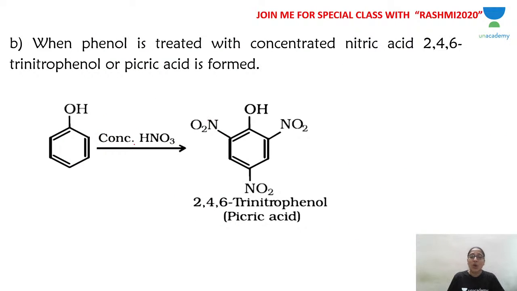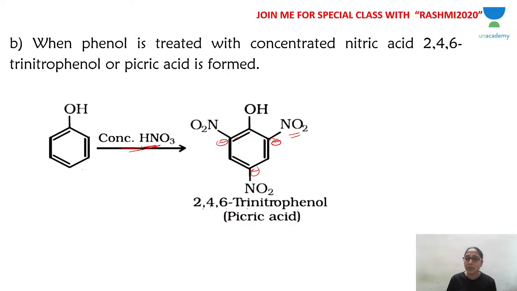But if we use concentrated nitric acid, okay, when phenol is treated with concentrated nitric acid, you get one compound called 2,4,6 trinitrophenol, both ortho and para. Okay, both ortho positions and the para, all the three positions are electron rich parts of the benzene ring. All the three positions will be filled by nitro group. So the OH group will direct to both ortho as well as para positions, filled with NO2. It directs the incoming electrophile NO2 to both ortho and para positions.